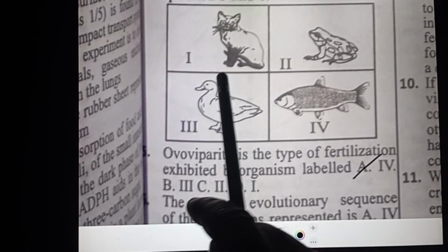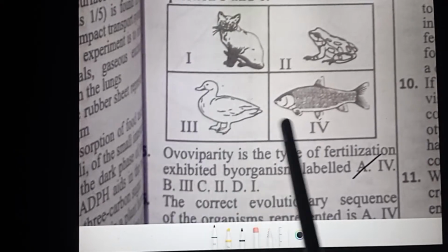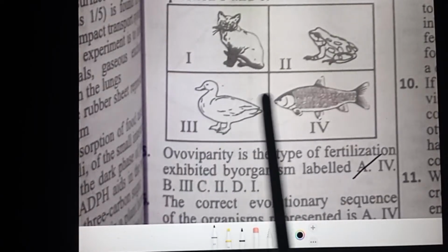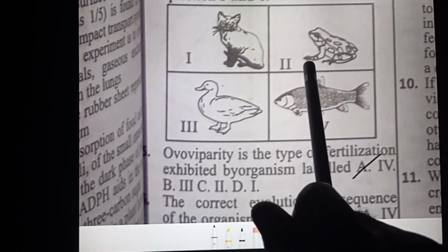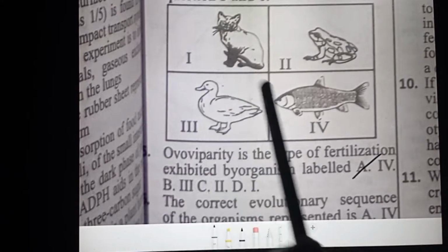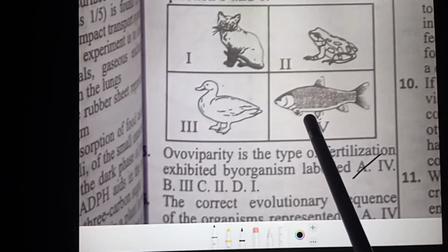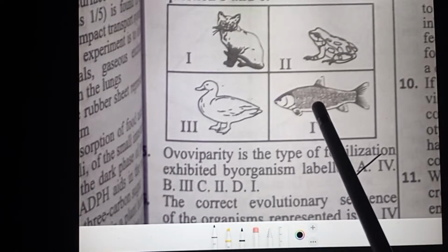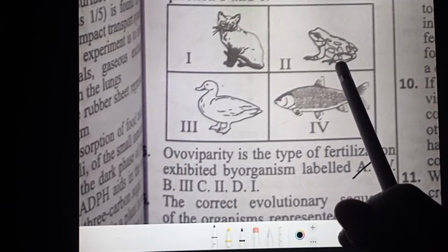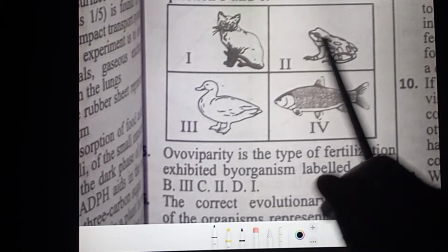So the option that carries I last is the correct order. Then the least will start with IV, from IV to II to III, and then to I. So the correct evolutionary order is that the Pisces are the most primitive. They have 100% aquatic life, 2 chambered hearts. Then we move to amphibians, which live in water and venture on land, and hence their name amphibian. They are the first vertebrate to come on land.